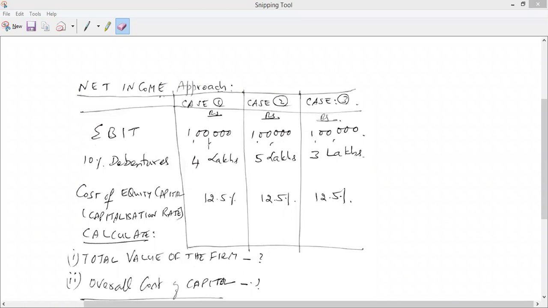Dheeraj, in the third question, the value of the firm we can calculate as 8 lakhs for all three cases. Yes, that is correct. And then the value of equity they are asking, right? Correct. So we can just deduct the value of debt from it, no? If you deduct it from the value of debt, that will give the value of equity, right? Yes, value of equity.